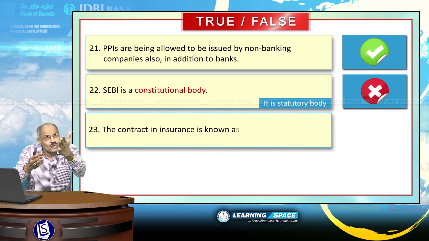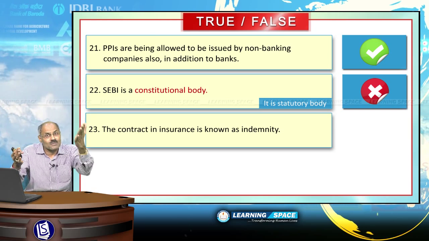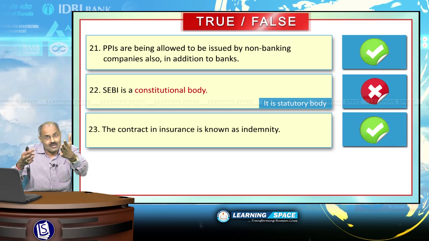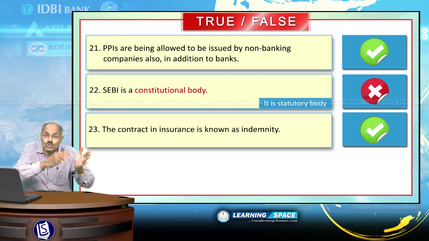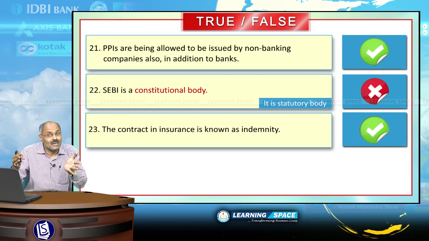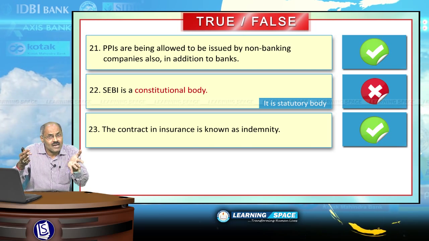The contract in insurance is known as indemnity. Absolutely right sentence. In the insurance sector, the contract between insurer and the insured is known as indemnity. Look at the last sentence.